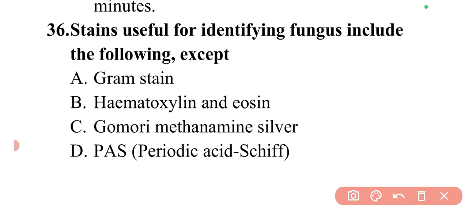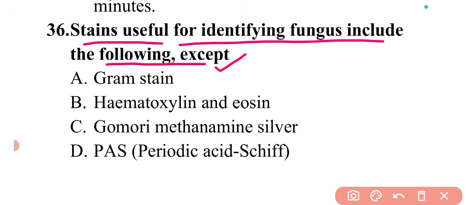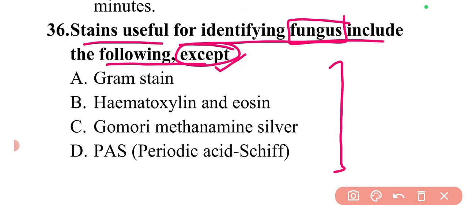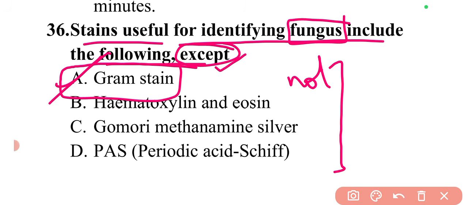Next question is, stains useful for identifying fungus include the following except. So which of the following stains are used to identify fungus? And asking for except. So basically which is not useful for identifying fungus. So first is gram stain. So gram stain is not used for the identification of fungus. It is for the bacteria.